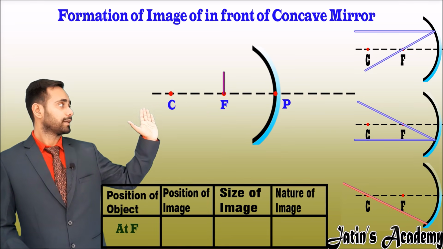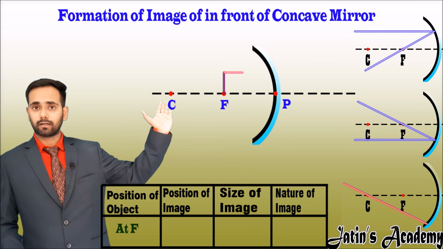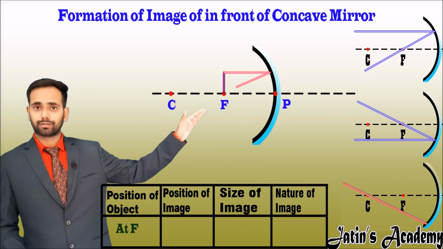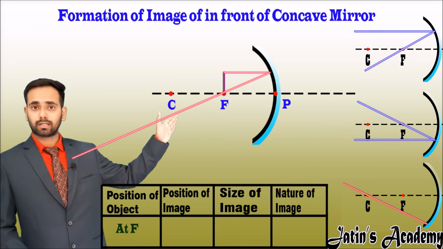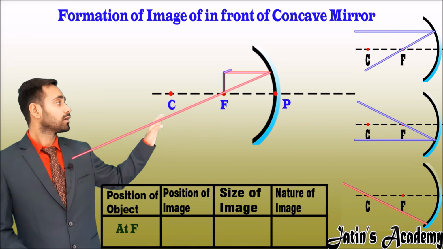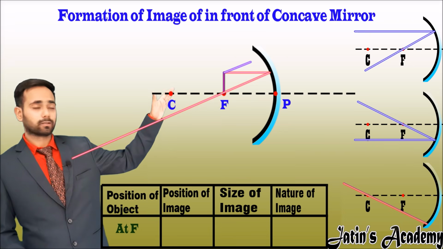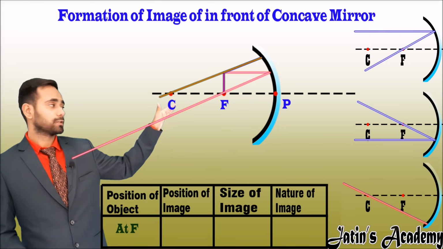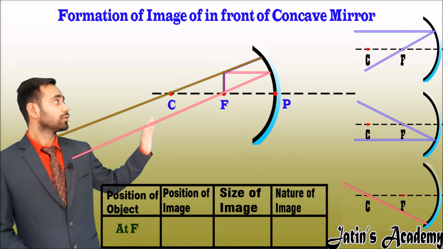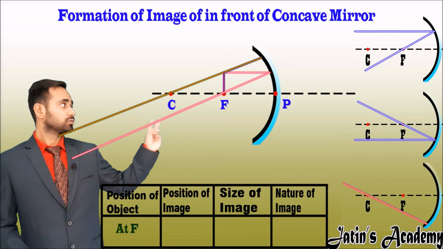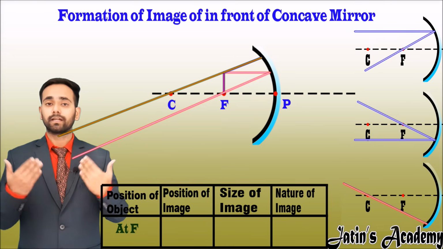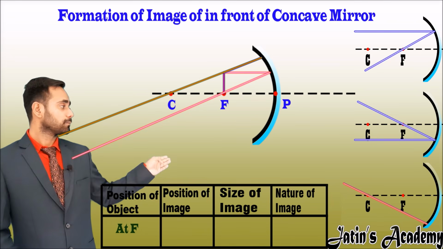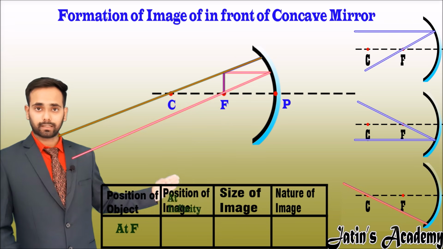Now take a ray diagram in which a line is parallel to the principal axis. After reflection it passes through the focus. For the other ray, we make a straight line with respect to the center, and after reflection it passes through the center. Now you will observe that these two rays are parallel to each other, and parallel rays meet at infinity. So the position of the image is at infinity.